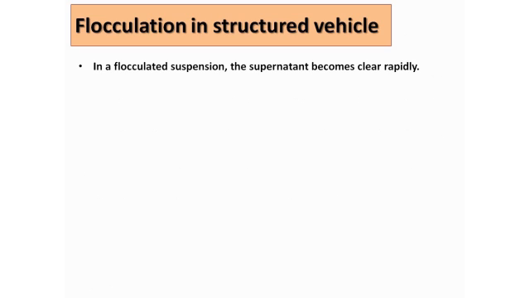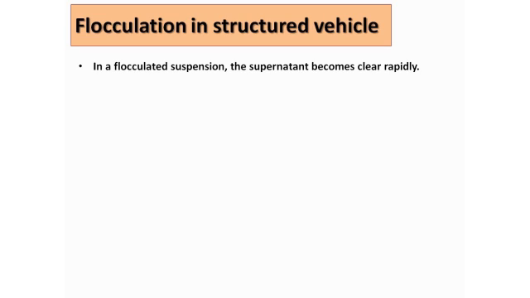Now the last part of the suspension is flocculation in a structured vehicle. What are structured vehicles? In a flocculated suspension, the supernatant becomes clear rapidly. We have already discussed the supernatant, which will immediately become clear. Why?